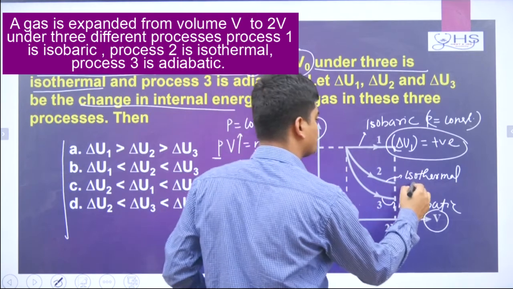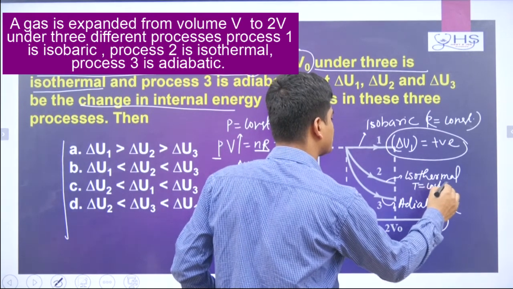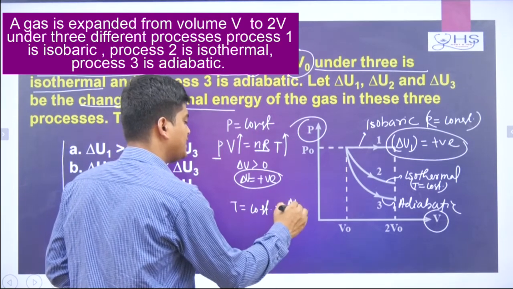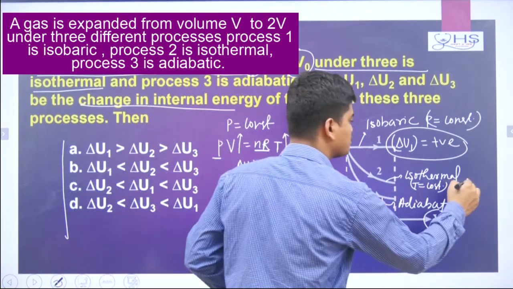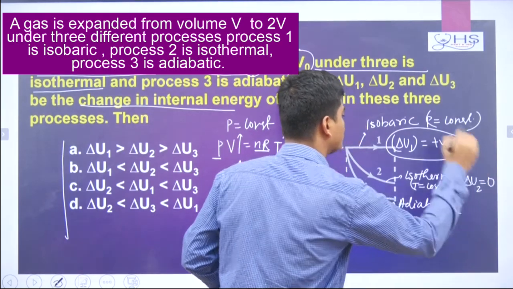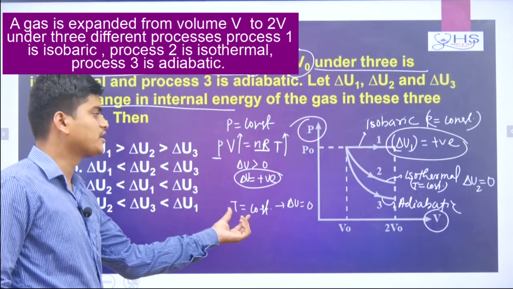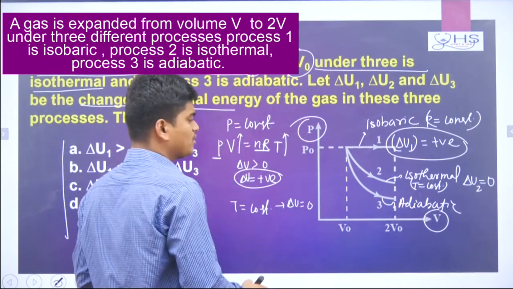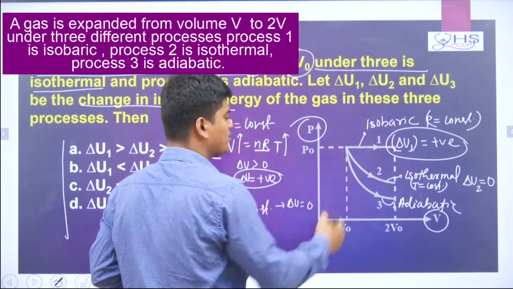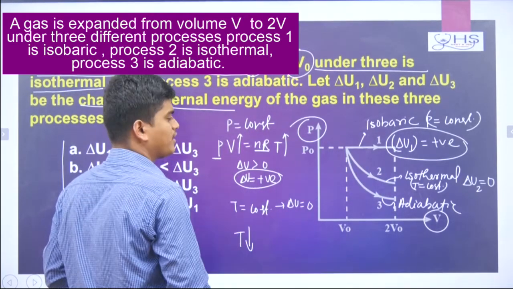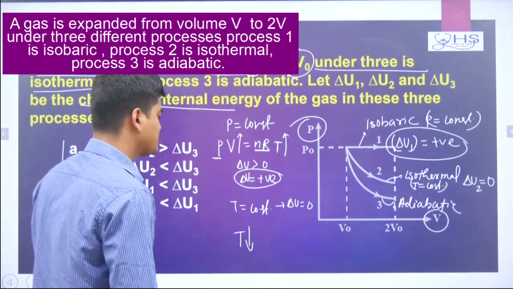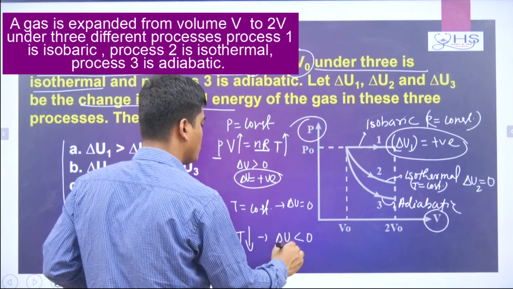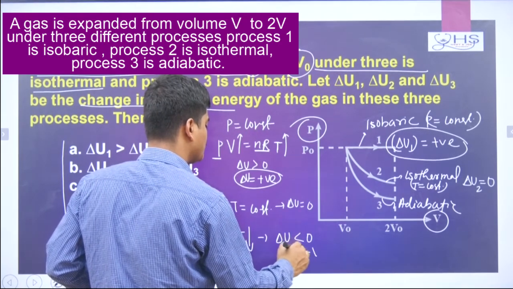Now come to the isothermal process. Isothermal process means temperature is constant, and you know if temperature remains constant, that implies delta U equal to 0. So here in this second process delta U2 will come 0, because temperature is constant. Temperature is constant means change in internal energy is 0. Now adiabatic: remember, in adiabatic expansion, temperature decreases. So if temperature decreases, then delta U will be less than 0, or you can tell delta U is negative.